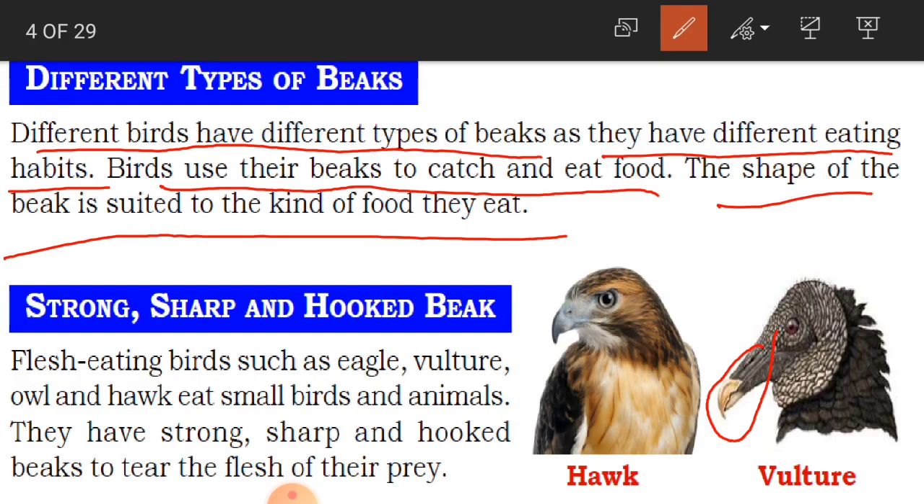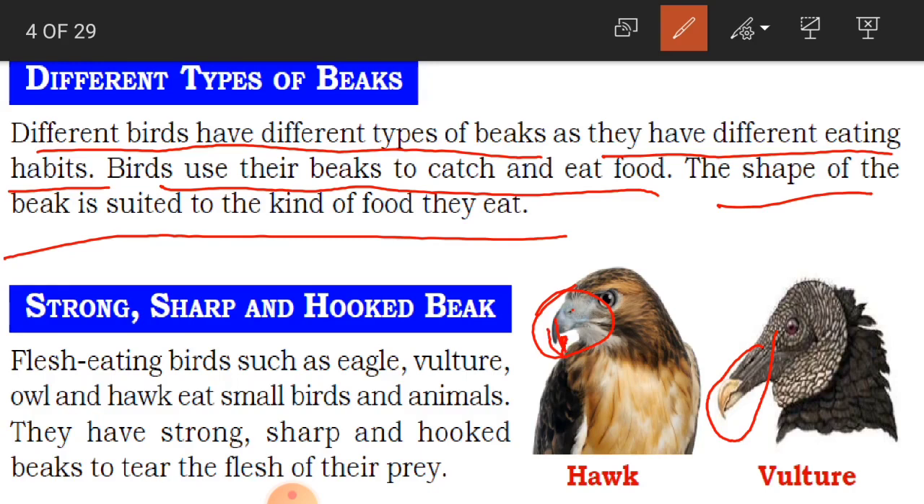Okay, so how is their beak? It is strong, sharp and hooked beak. If you see in the picture, children, how is it? It is very strong and sharp and hooked. Can you see this part at the end? It's a little bent like a hook.